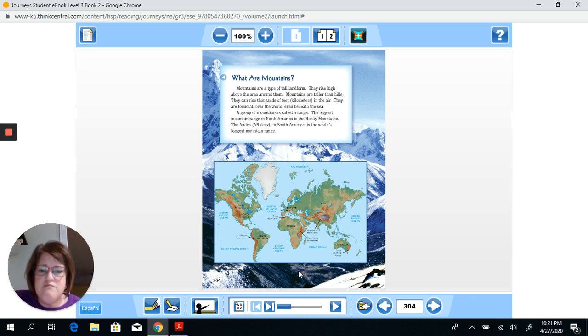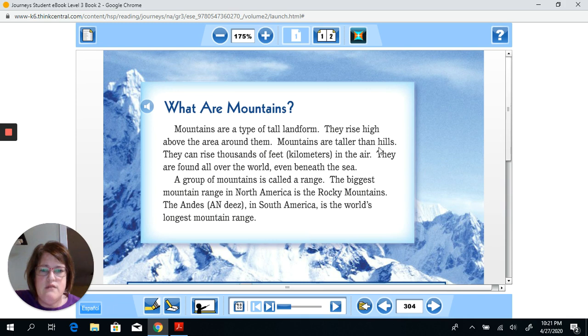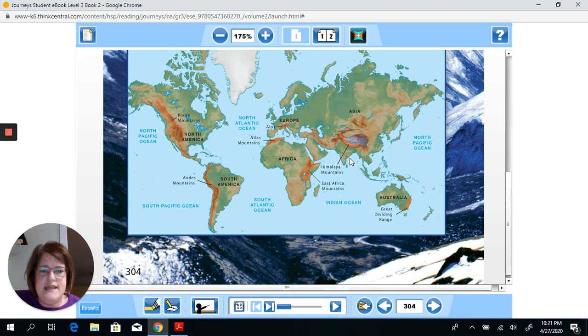Now, at the bottom, we have a world map. This is an actual text feature. This is to help us to understand where Mount Everest is. And when I zoom in here, we can easily see that Mount Everest is part of the Himalaya Mountains, which is in the continent of Asia. Remember, we live over here in North America, so this is on the other side of the world. This is far away from us.